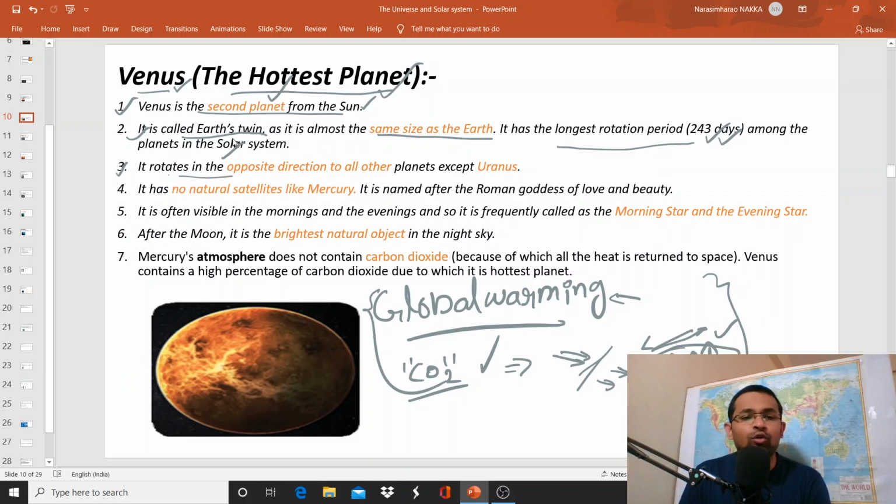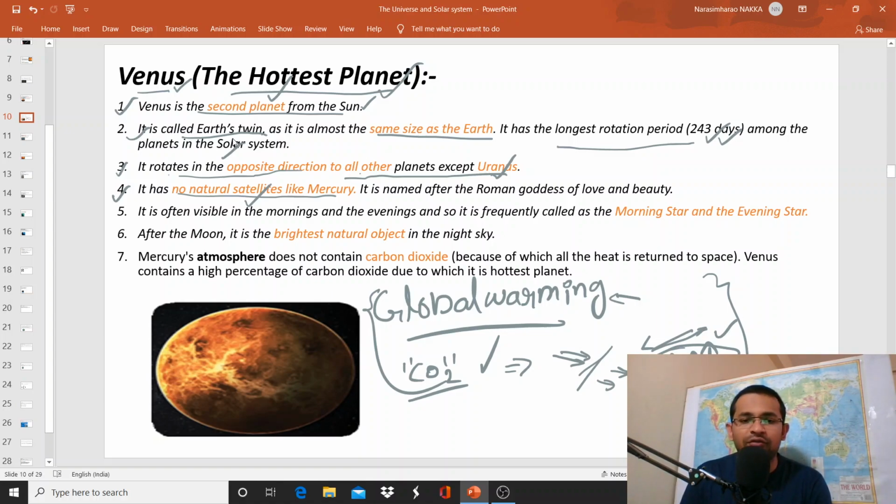And the next point is it rotates in the opposite direction to all other planets except Uranus. That means the direction of rotation of Venus is opposite to the direction of all other planets. Venus and Uranus move in the same direction, opposite to the direction of other planets. And it has no natural satellites like Mercury. I told you, same as Mercury, Venus also doesn't have any natural satellites.